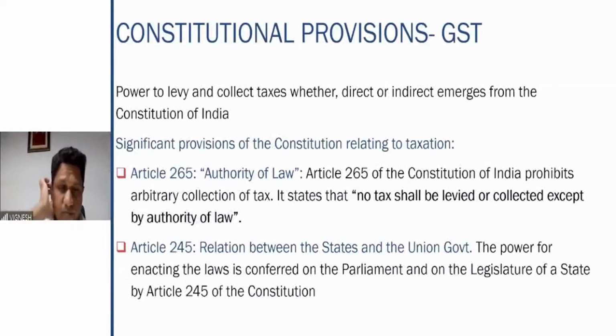Fine. Then Article 245, relation between the states and the union government. The power of enacting the laws is conferred on the Parliament and the legislature of the state by Article 245 of the Constitution. So whoever enacts the law, that is totally given to the Parliament and the legislature of the state. Therefore, Articles 265 and 245 of the Constitution are the main articles from where the power to levy the tax comes into existence.